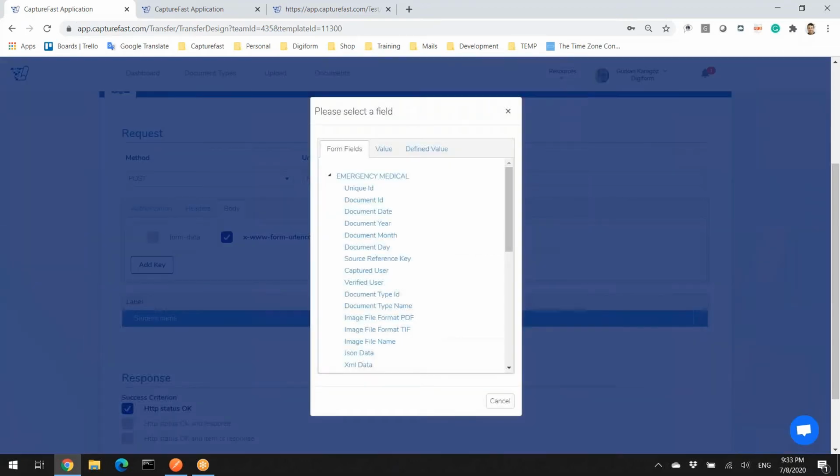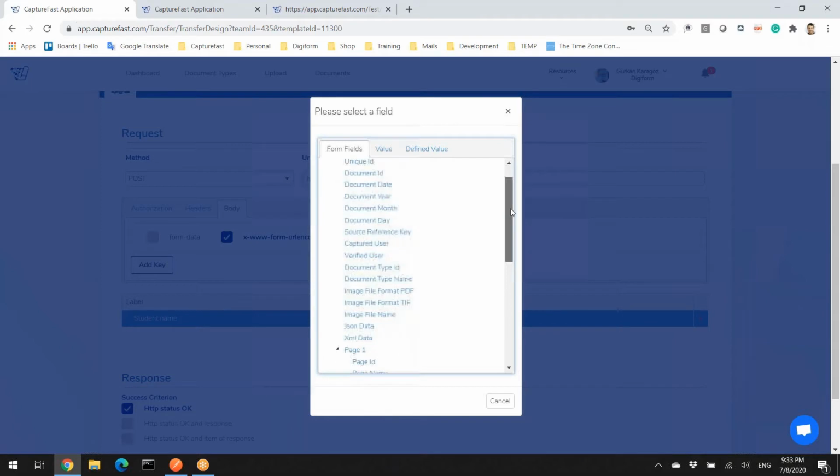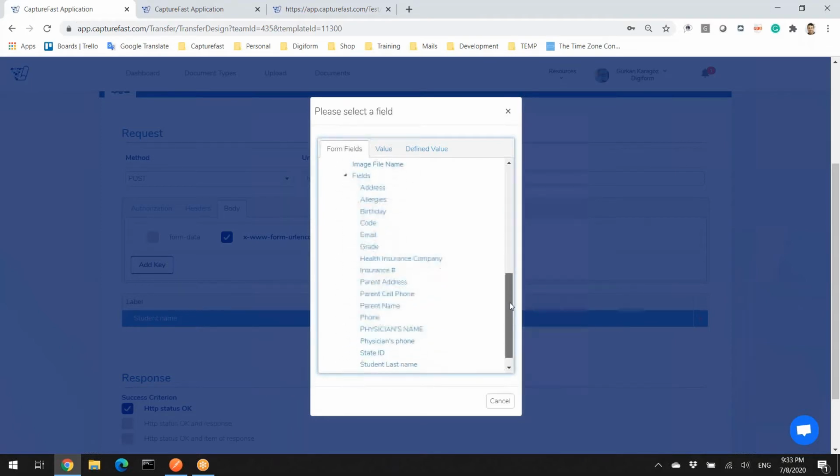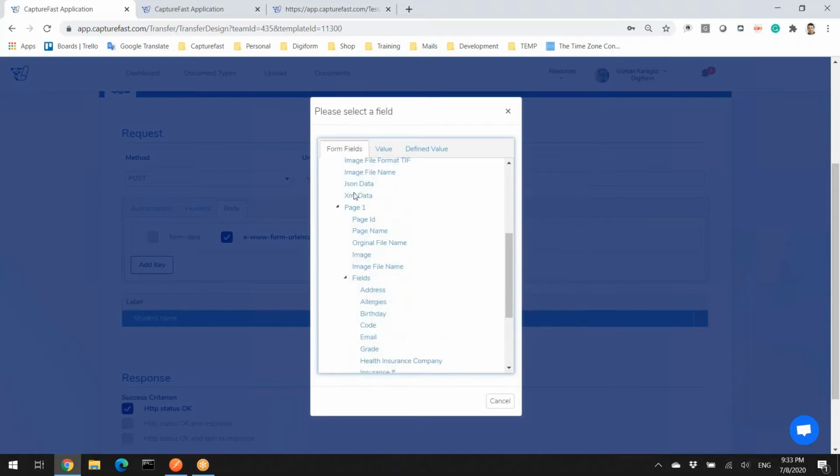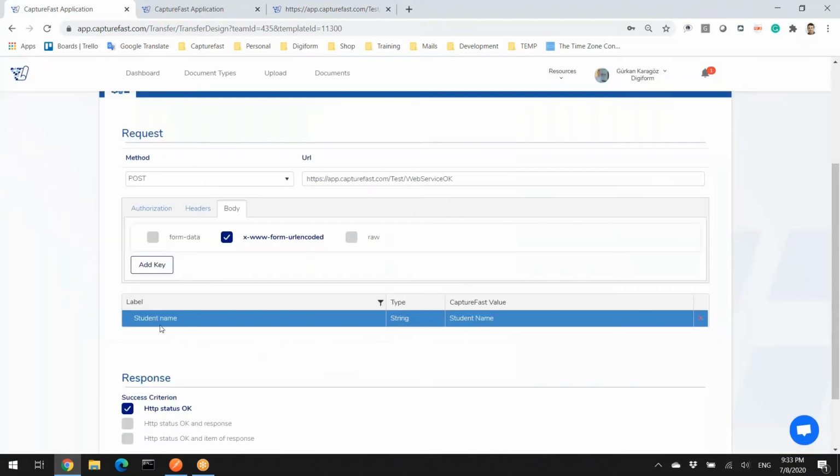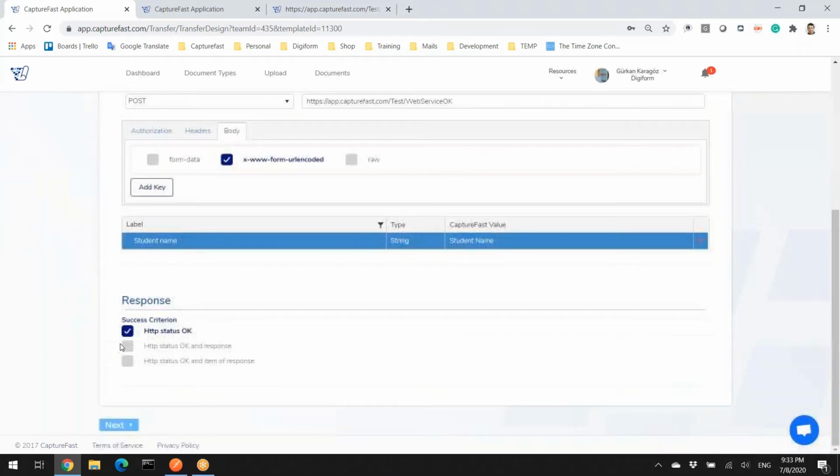And when I click in it, the system displays, you remember this one from the inbox demonstration, you can select any available data coming from Capturefast. And on page one, these are the fields. You can see the student name is here. When I map the student name to student name, the system is going to send the data with this parameter.